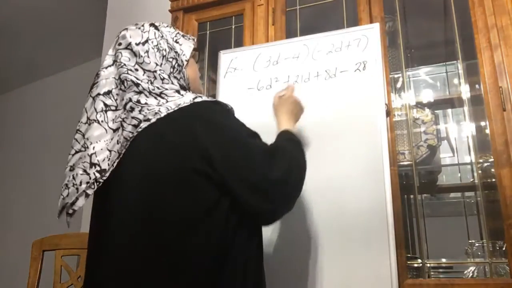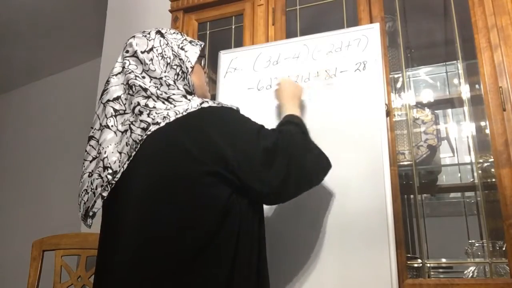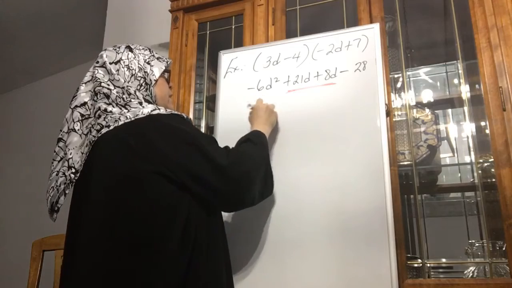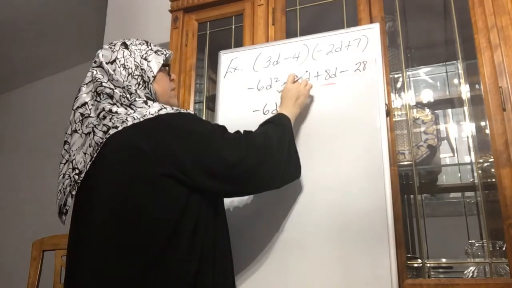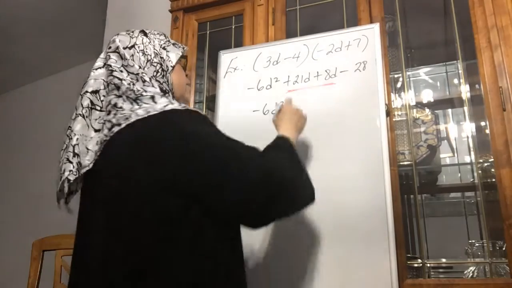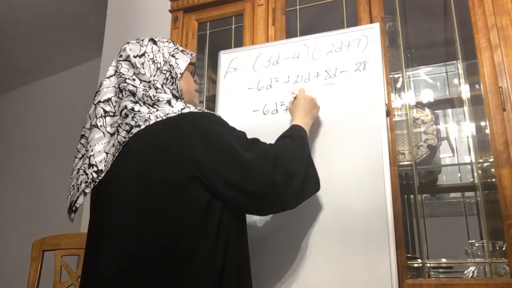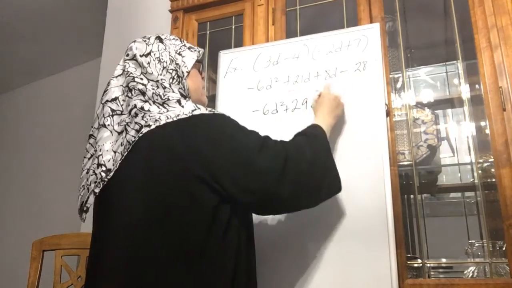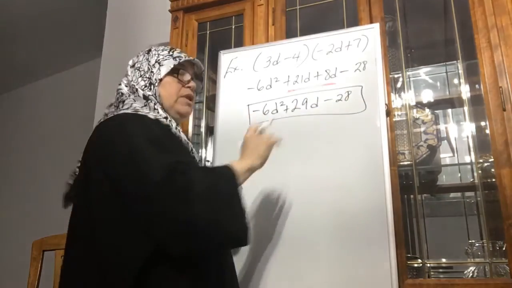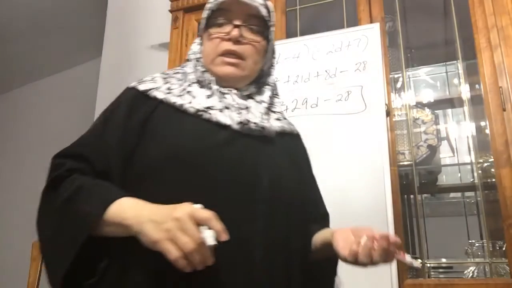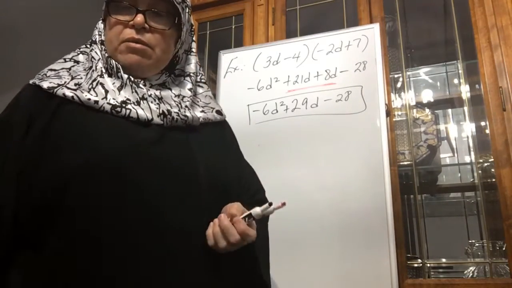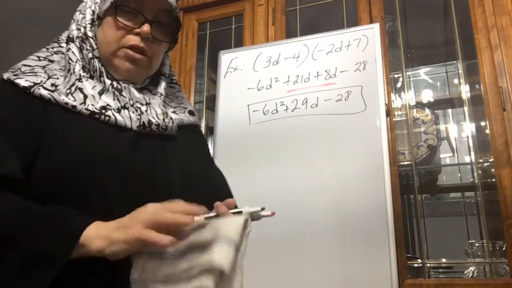Don't forget always, middle terms can be combined, okay? Negative 6d squared drops down, and then you've got 21d plus 8d is going to be 29d. Positive 29d, and then the negative 28 drops down. So hopefully you found this easy. It does take practice, guys, but I promise you, you'll be able to master it, inshallah.